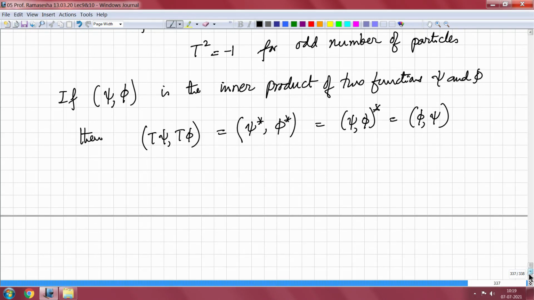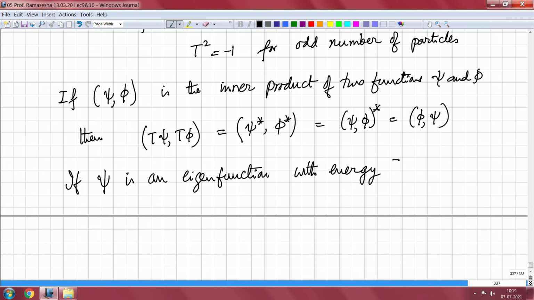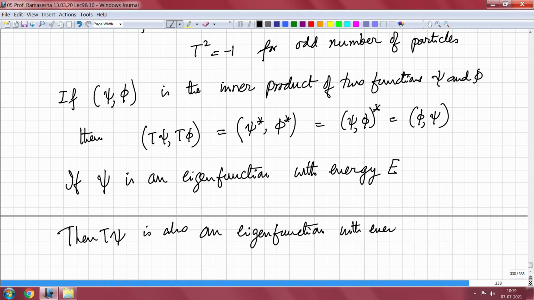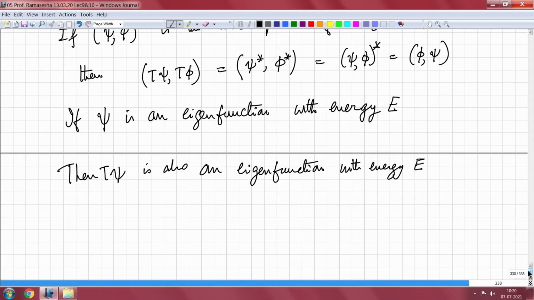One is that if psi is an eigenfunction with energy E, then T psi is also an eigenfunction with energy E. So, let us see what is the relation between T psi and psi.